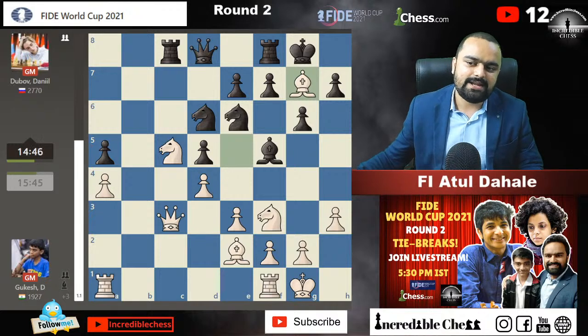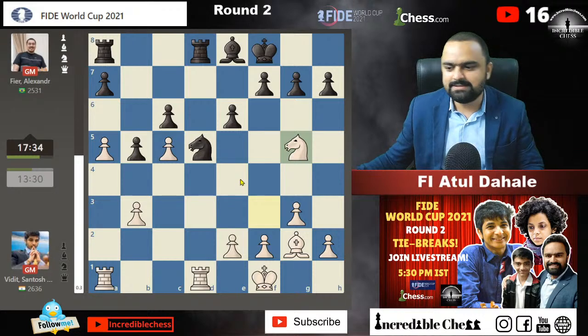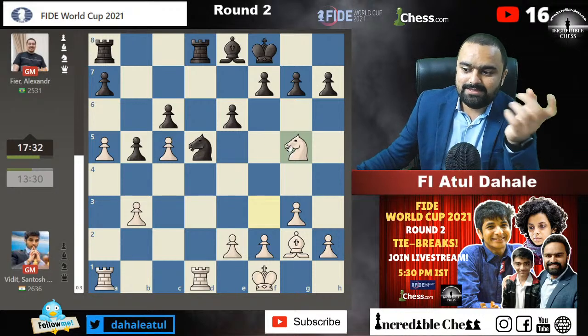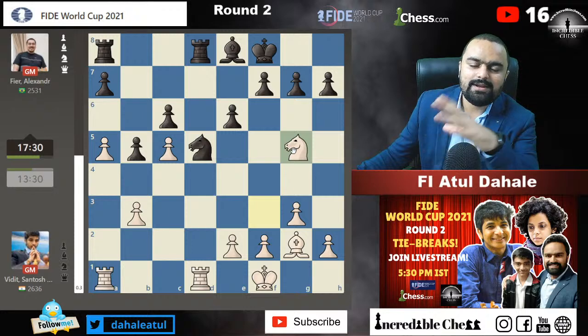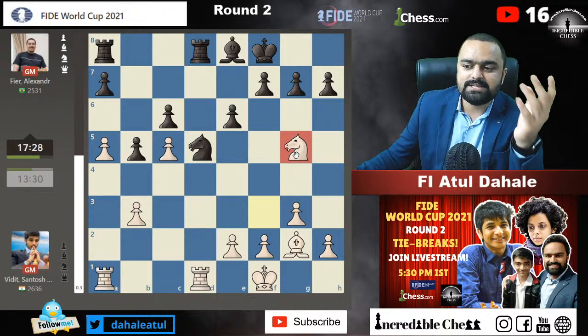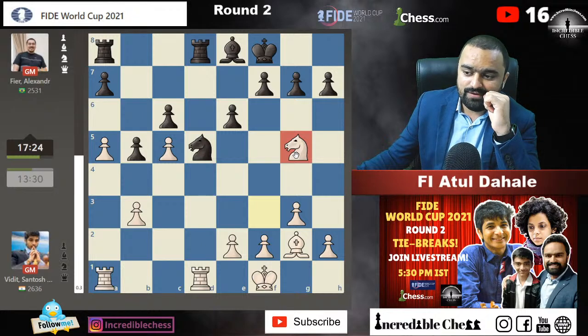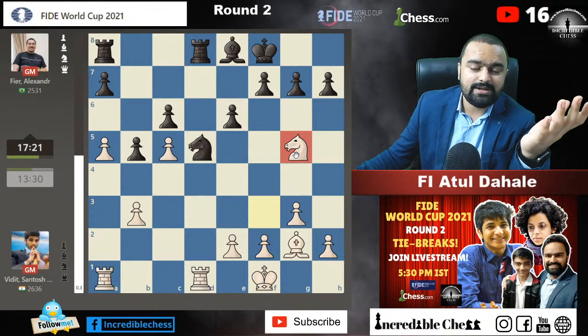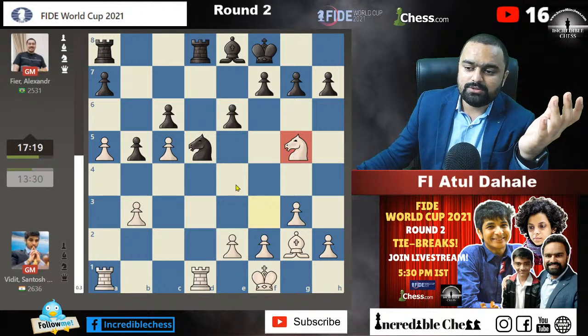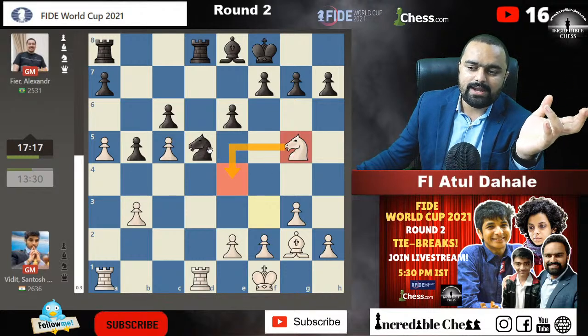Yeah, miss. The thing is that I'll tell you about that structure. Okay, this is the structure you are talking about. No, in this structure, the main thing is getting good squares for your pieces. If the pieces manage to get good squares in the position, then you might get something better in the later stage. So this knight g5 move is played in order to get knight e4 and knight d6.